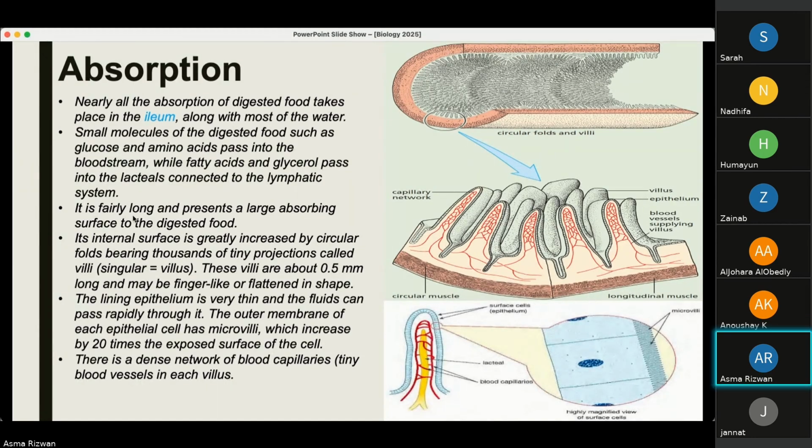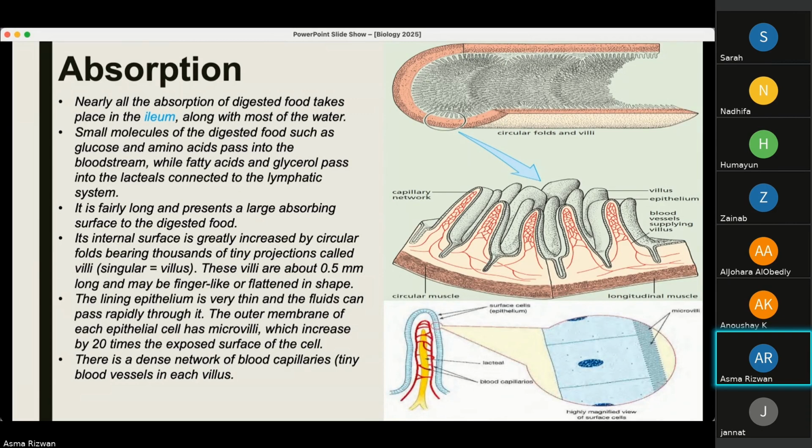What is happening is the ileum is very long and presents a large absorbing surface to the digested food. Secondly, its internal surface, which you can see right here, is thrown into folds. The internal surface is greatly increased by circular folds, right here, bearing thousands of tiny projections called villi. These are the villi, you can see. These villi are long and they are finger-like or flattened in shape. The lining epithelium is very thin and the fluids can pass rapidly and easily through it.